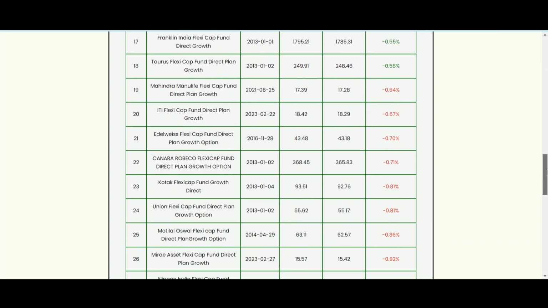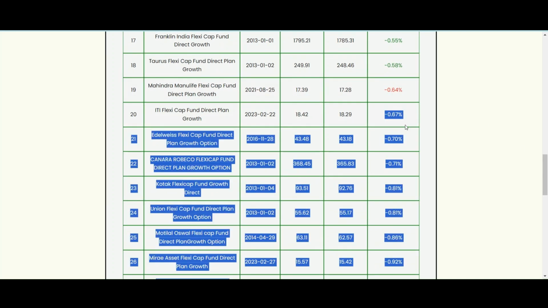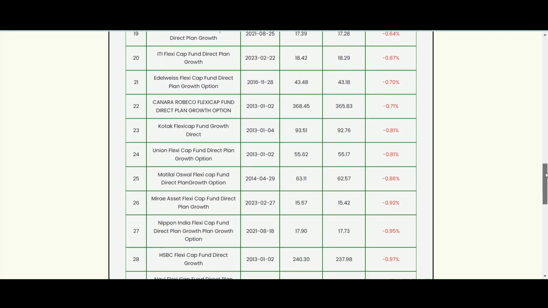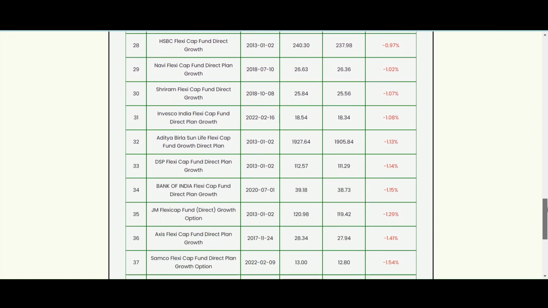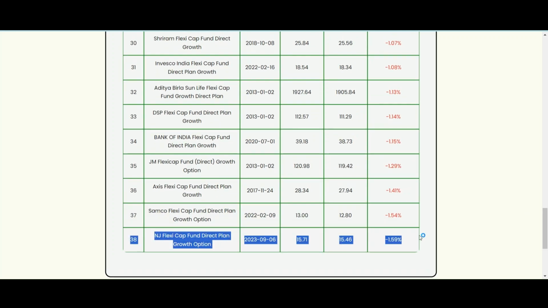The fund's return percentage highlighted in red could not beat the category average of minus 0.595% during this week. We have a total of 38 funds, direct plan, in the Flexicap category in this report. The last fund on the report, NJ Flexi Cap Fund, gave the least return for this week.